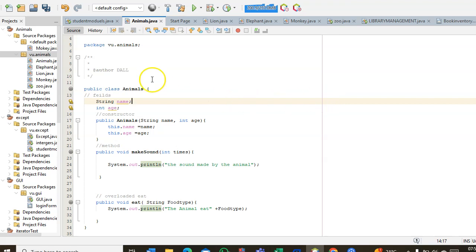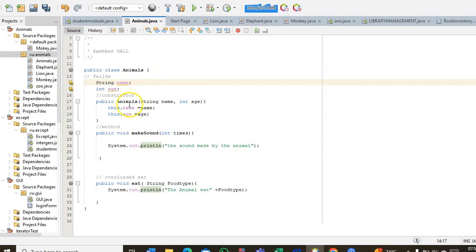and named it animals. So I had to use the attributes or fields. One, according to the question, it gave me name, which is a string, and age, which is an int. So this is my constructor, where I put a method animals, which has the attributes that I had already used above here. So here I was initializing my attributes, where I use this.name equals name.